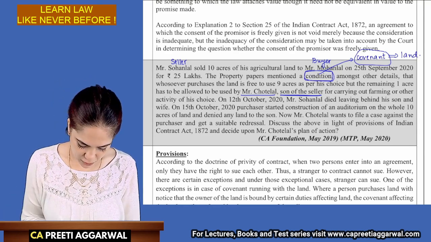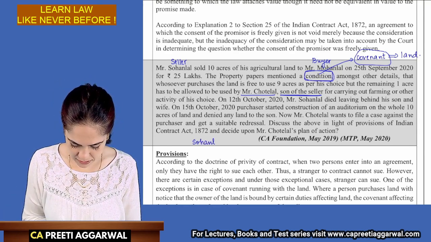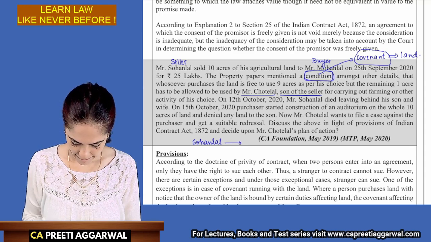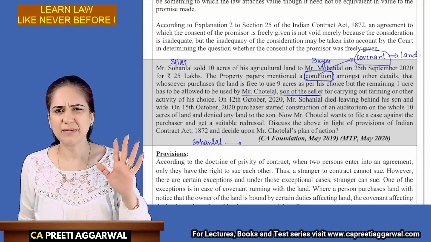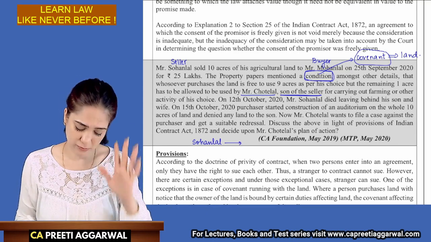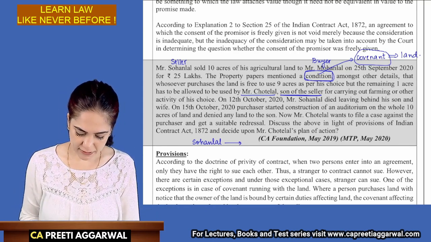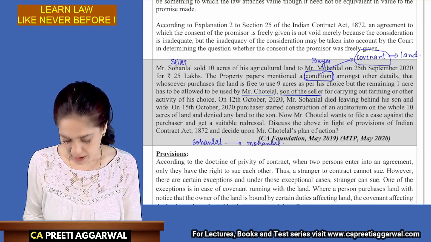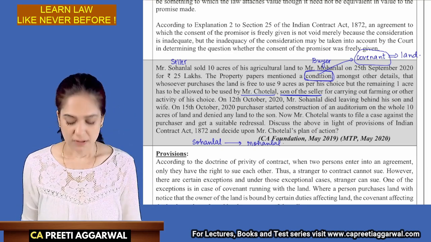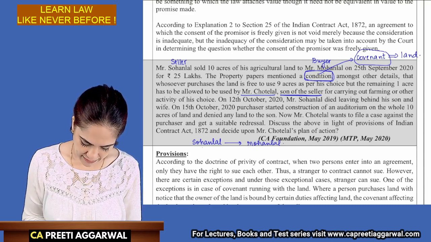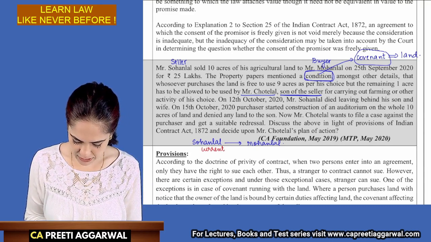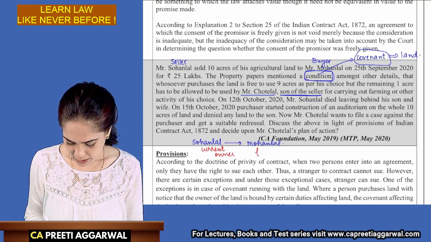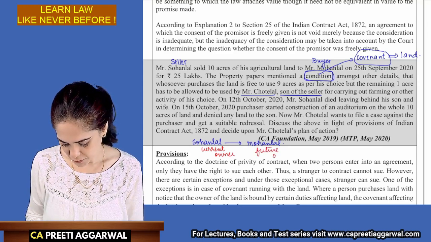The covenant was entered between Sohan Lal and maybe the person who must have created that covenant. Now, when he sold it to Mohan Lal, you should immediately recall that covenants are binding not only upon the current owner, but also future owner.